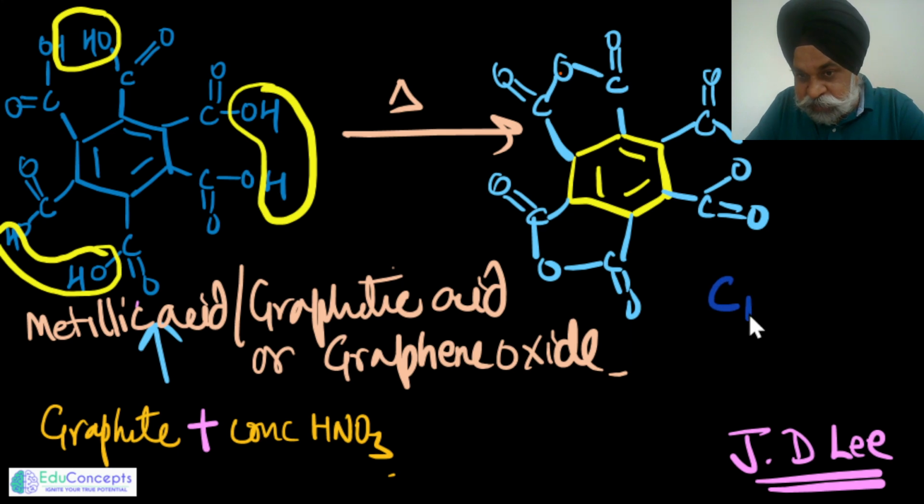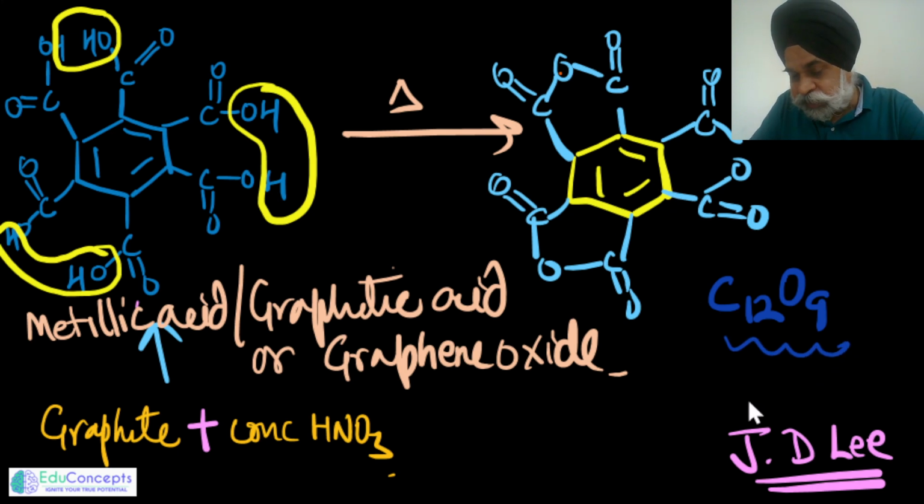So this in a way becomes C12O9. So this compound did not have hydrogen, but it is having a carbon-carbon bond. So I will be saying this has to be an organic compound, because it is derived from an organic source.